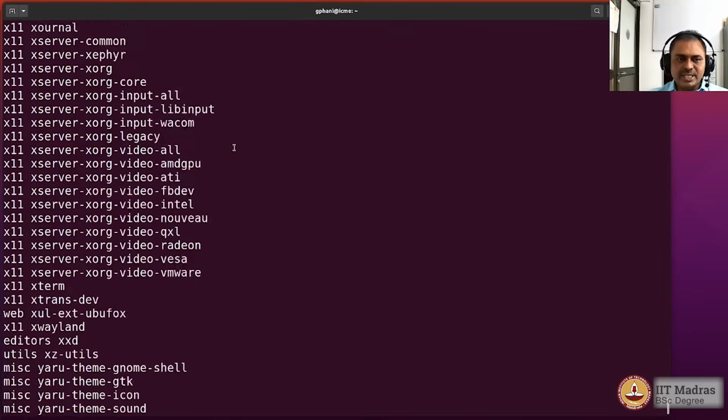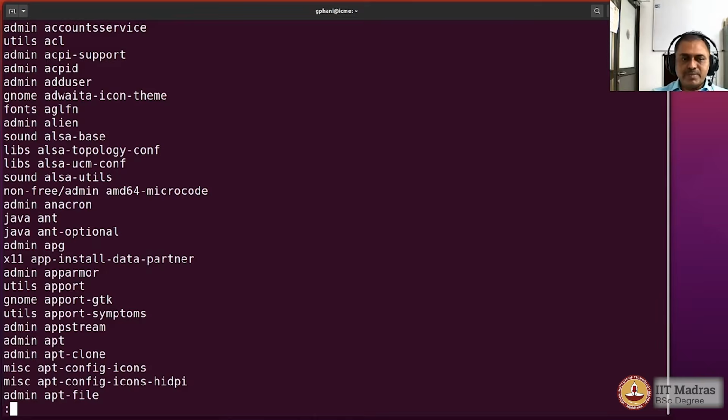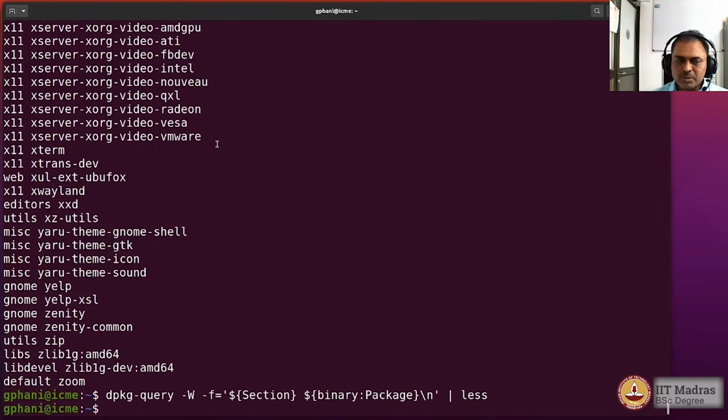So you can see that the list is quite long. Now whenever the list is quite long, you know what to do. You can pipe it to less, and then you can go through them one by one. The first field is the name of the section under which that particular package has been categorized by Ubuntu, and the next item is the name of the package that has come under that section into the system upon installation. Now we would like to go through section by section. So for that we need to sort. So let us sort it, and after that go page by page.